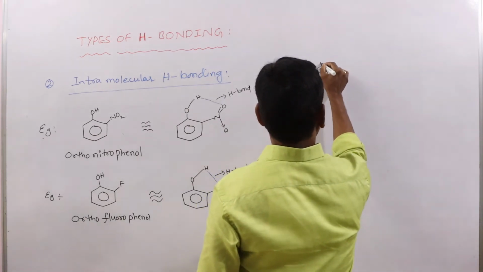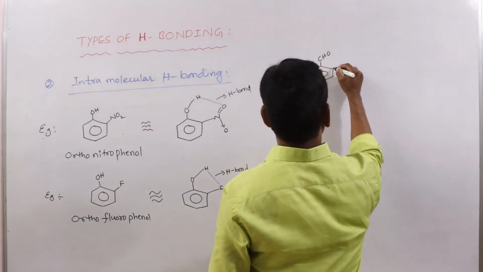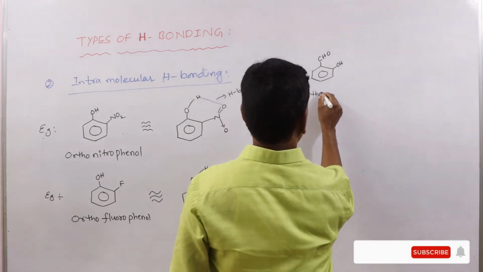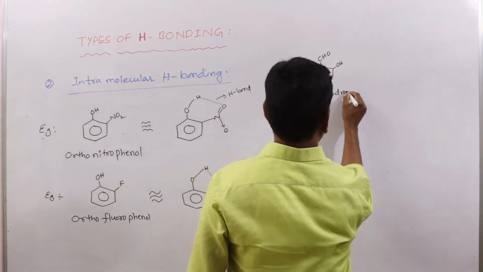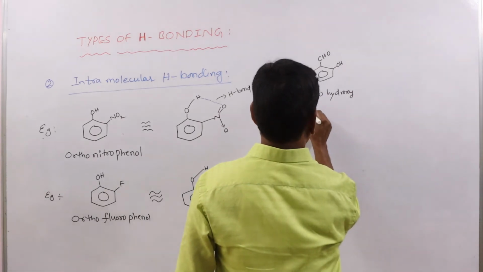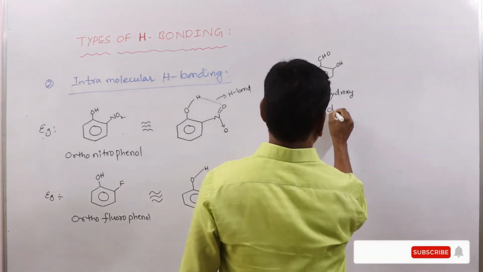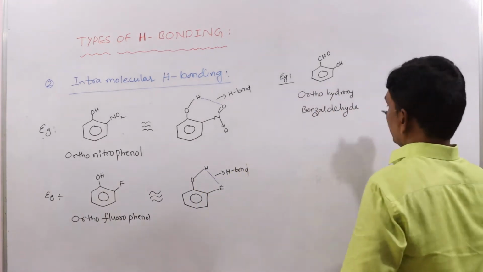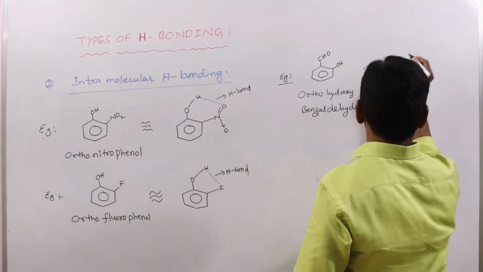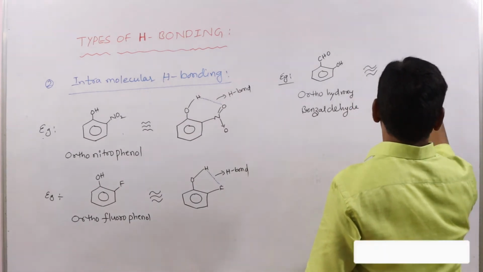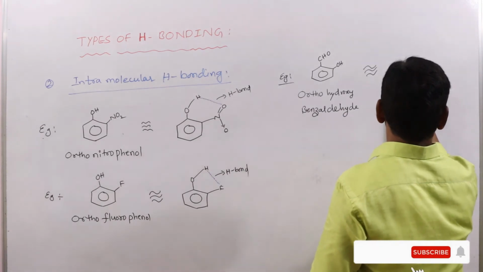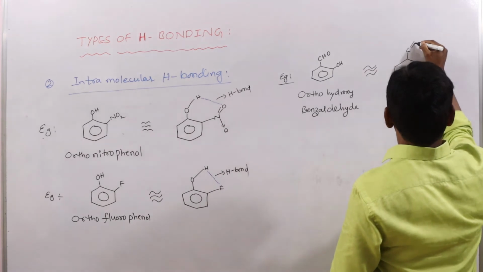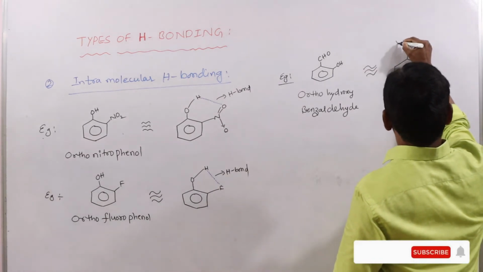Another example is orthohydroxybenzaldehyde. Same here also, for our convenience, I am writing it. This is carbon, the structure of aldehyde.